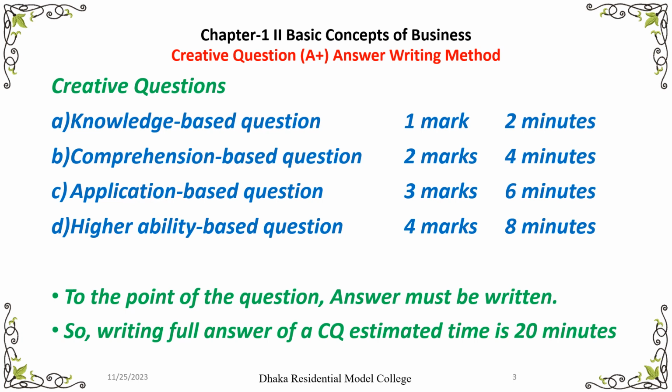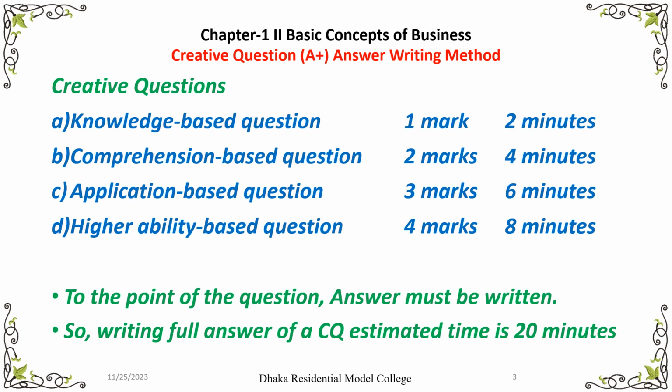Then question number C, which is situation-based question. That means there will be a stem. A stem will be given in the question. On the basis of this stem, you will have to answer 2 questions, question number C and D, which are known as application based question and higher ability based questions. Application based questions have 3 marks, and for writing these 3 marks questions answer, you will take 6 minutes. And there are 3 parts.